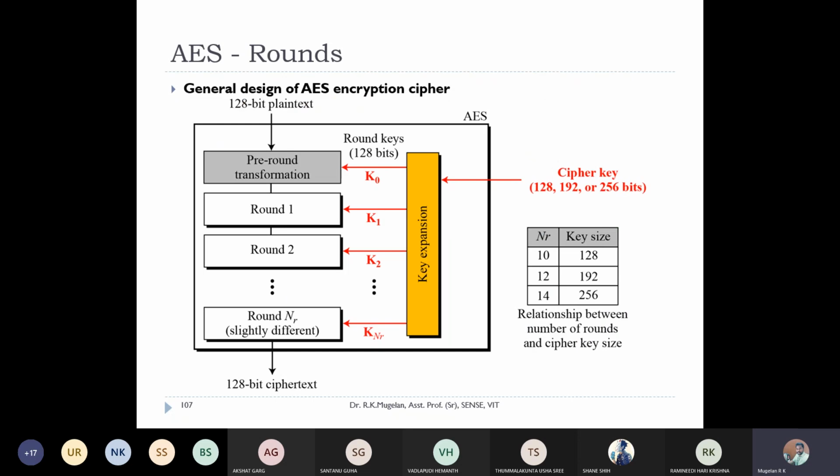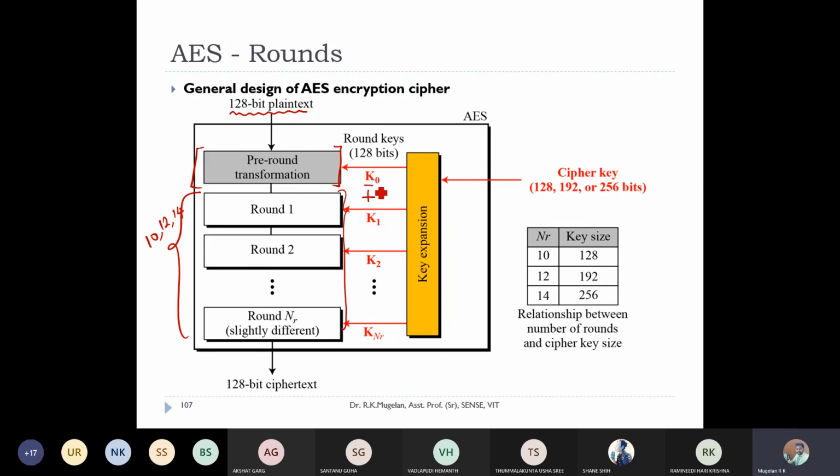So if you see the general structure or the general design of an AES algorithm, here we'll be starting off with a block of plain text, which is a 128-bit block. This will go through a transformation called pre-round transformation. We will see what this pre-round transformation is in the upcoming slides. Then only we'll be having the rounds. The number of rounds can be either 10 or 12 or 14. So in total, the number of rounds plus one pre-round transformation. So the number of keys required is the number of rounds plus one more key.